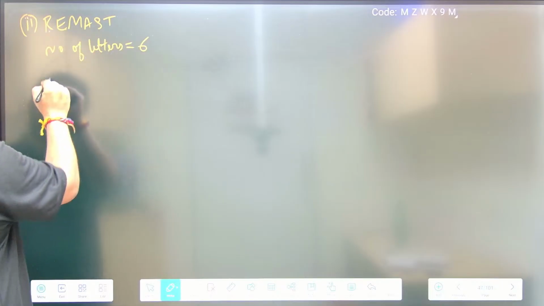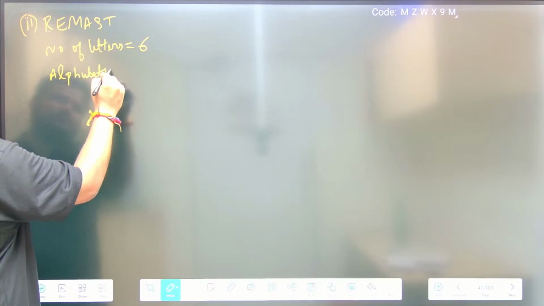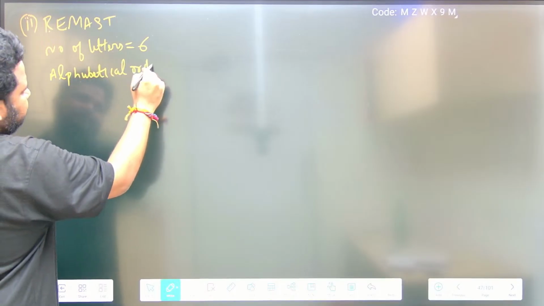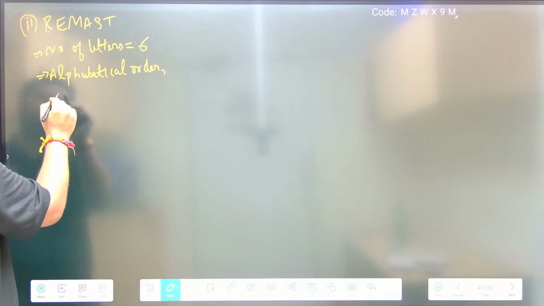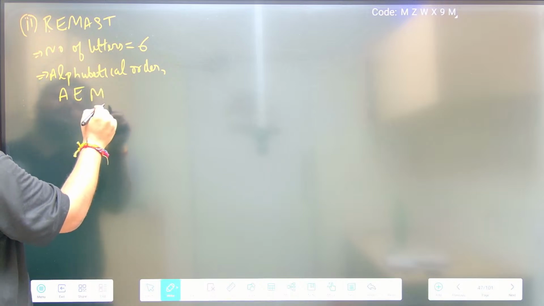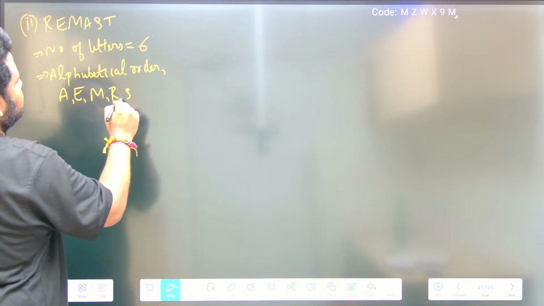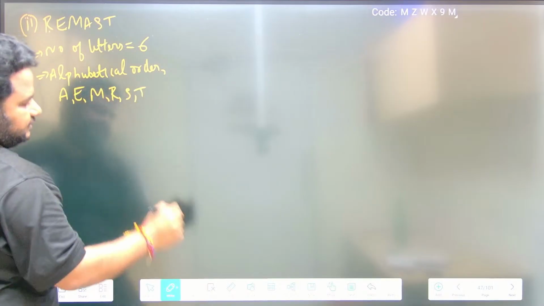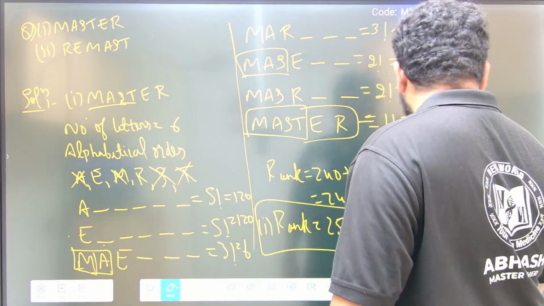Here also it is the same. We have to write the alphabetical order, which is the same as the previous one. So what is the alphabetical order? A, E, M, R, S, T. This is what we have, friends: A E M R S T.